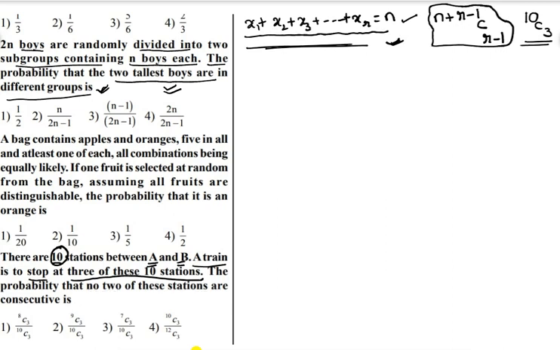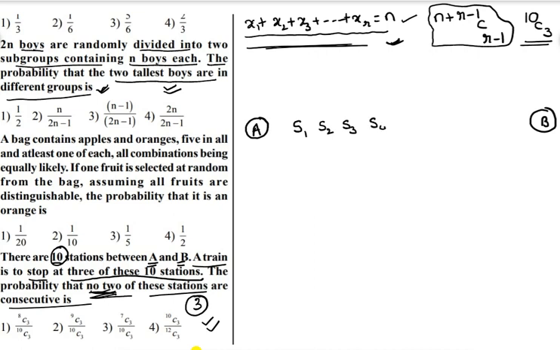No problem with the total number of cases. Now we are going to find out the favorable number of cases. How to find them? Observe here. This is the first junction A and this is junction B. Between these two we have 10 intermediate stations: S1, S2, S3, S4, S5, S6, S7, S8, S9, S10.